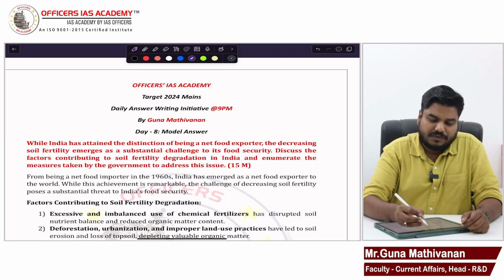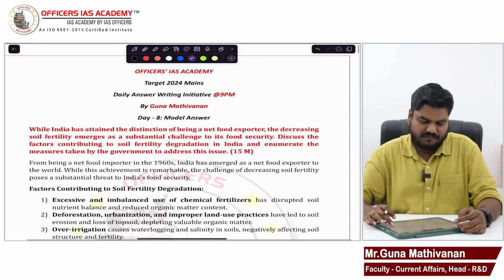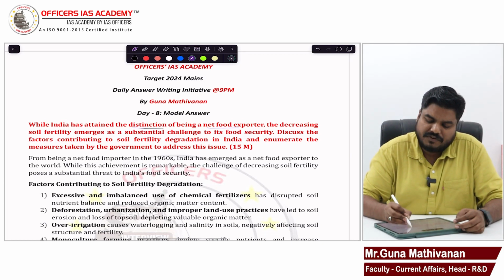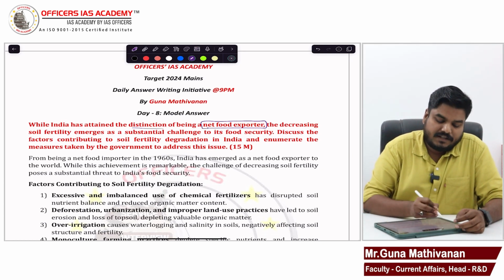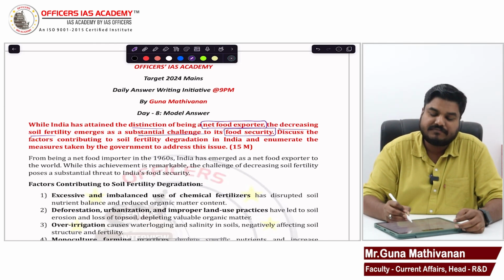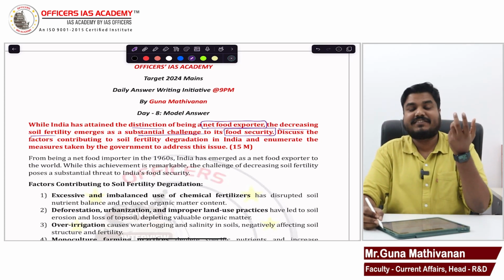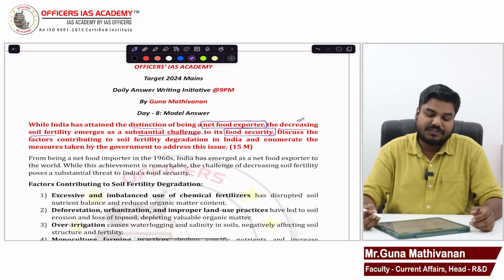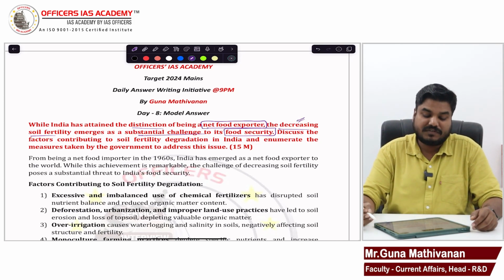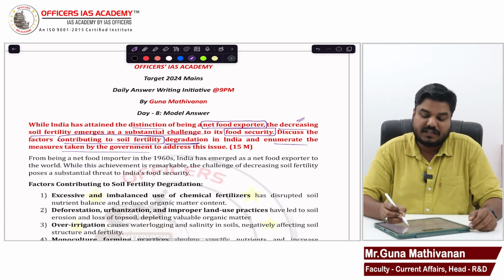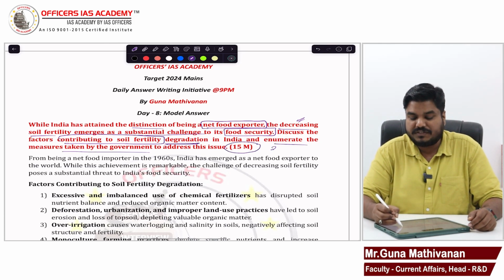Right. So what was the question which I have given? While India has attained the distinction of being a net food exporter, the decreasing soil fertility emerges as a substantial challenge to its food security. So we have achieved that status of net food exporter because we produced more. However, the decreased soil fertility is emerging as a challenge for food security. Discuss the factors contributing to soil fertility degradation and enumerate the measures taken by the government. It is a 15 marker question, 250 words you have to write.